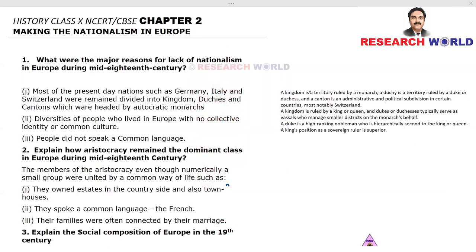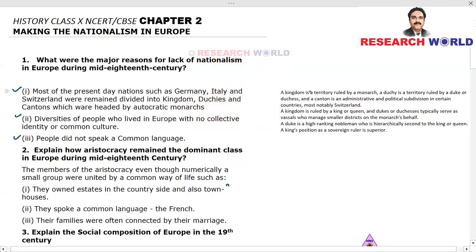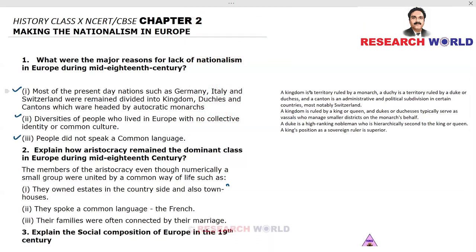I'll cover this chapter through 10 questions. The first question, what were the major reasons for lack of nationalism in Europe during the mid-18th century? We have got 3 points. First one, most of the present-day nations such as Germany, Italy and Switzerland remained divided into kingdoms, duchies and cantons, which were headed by autocratic monarchs.